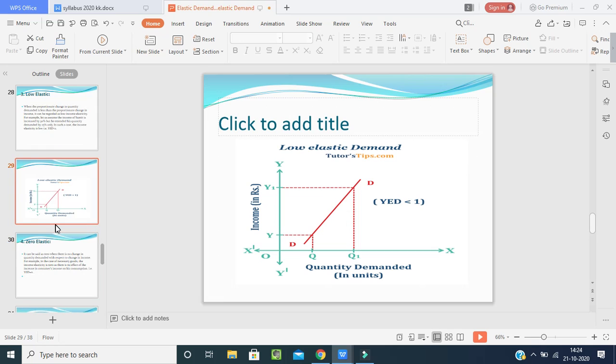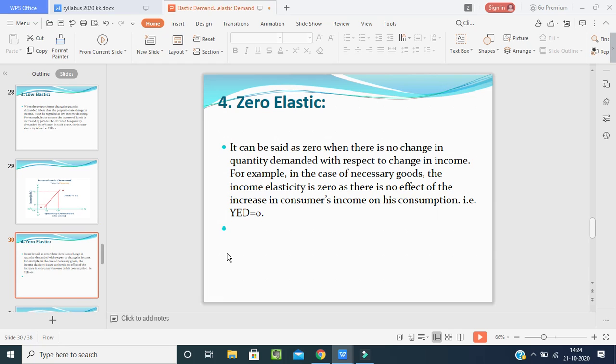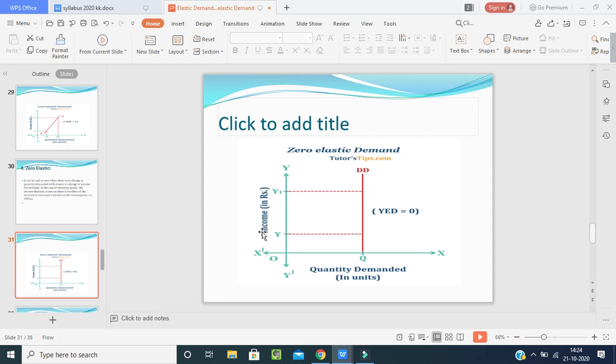Now, coming to the next one, zero elastic. It can be said as zero when there is no change in quantity demanded with respect to a change in income. For example, in the case of necessary goods, the income elasticity is zero, as there is no effect of the increase in consumers' income on his consumption, that is, YD is equal to zero. What does it mean? Even if the consumers' income has been increased, it won't affect the purchasing quantity. It will be the same.